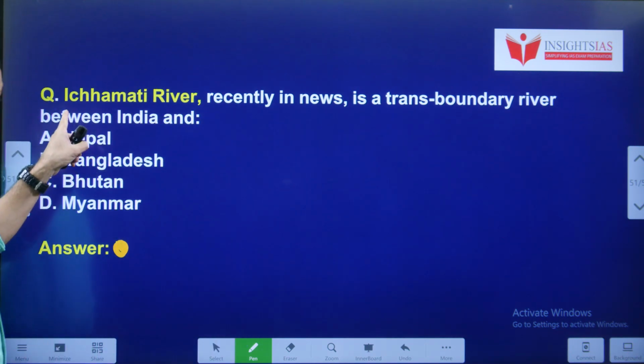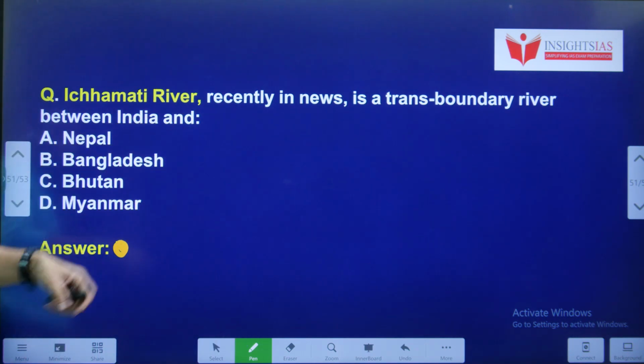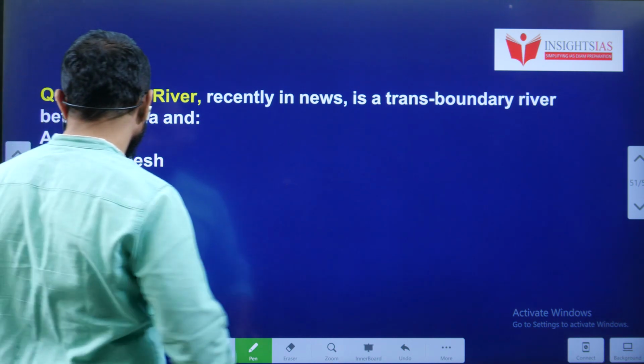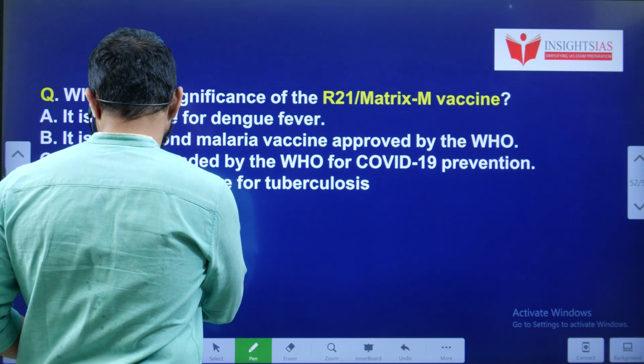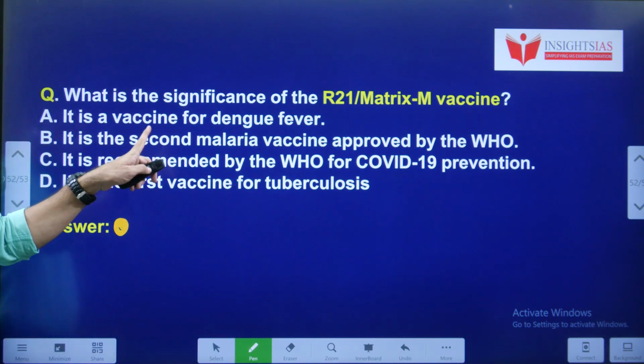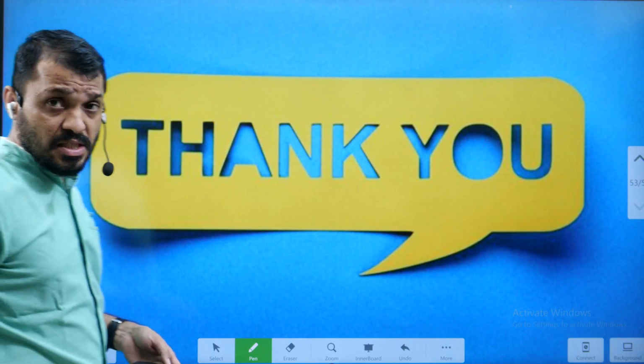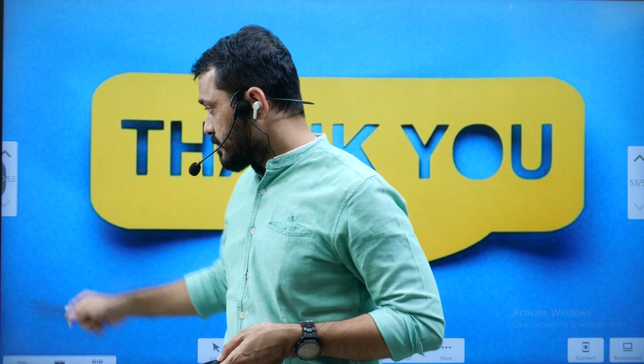Next question. Ichamati River recently in news. It is a transboundary river between India and which country? What is the significance of the R21 Matrix-M vaccine? So these are today's video questions.